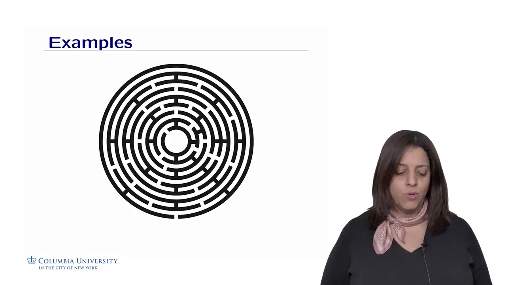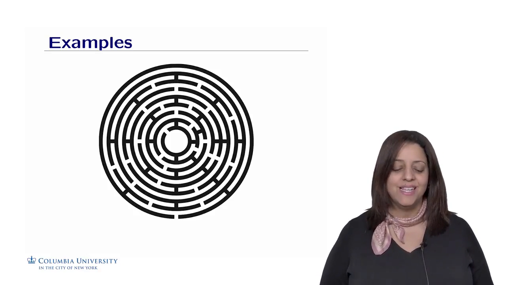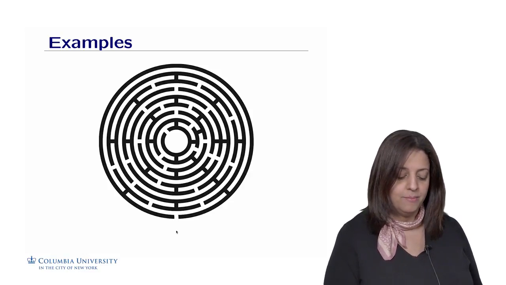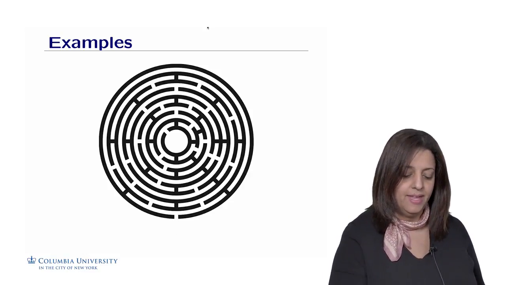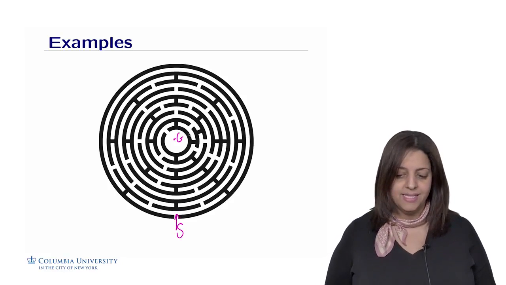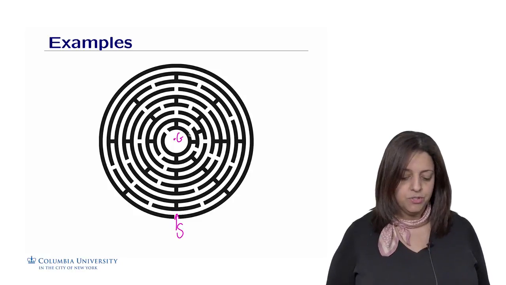The first one is a maze. We all played with mazes. So for example, in this maze, we're trying to figure out a way to go from a starting point S here to a goal G in the middle of the maze. All right? There are different ways we could do it.